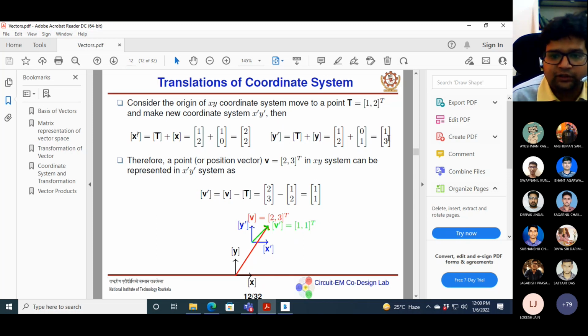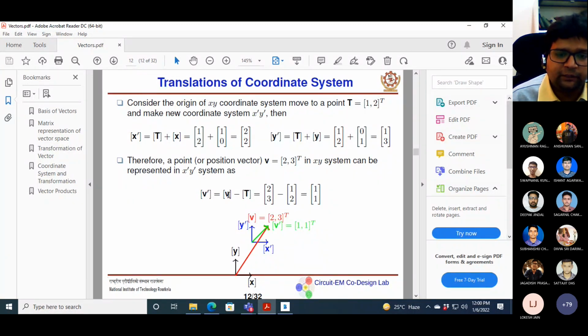Now this is my new coordinate system. Now the point V in the xy system can be represented in the x prime y prime system as V prime.